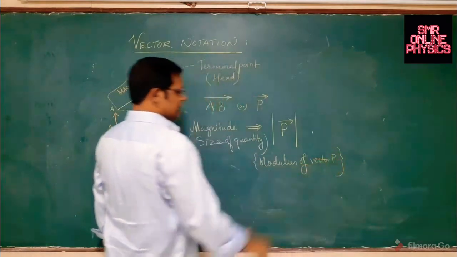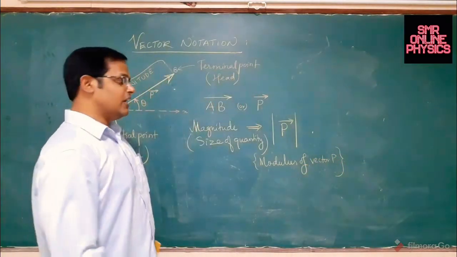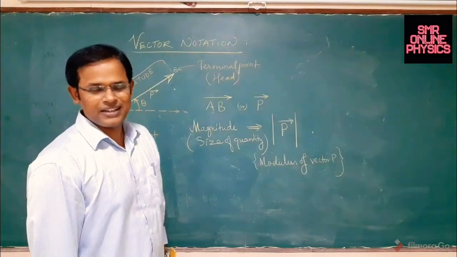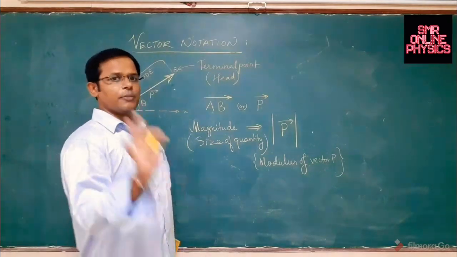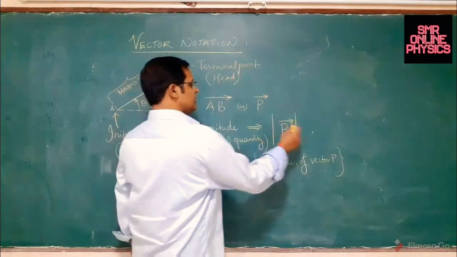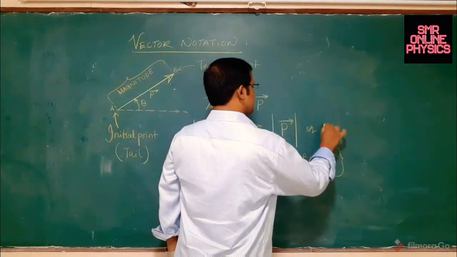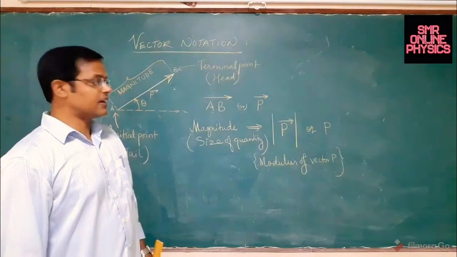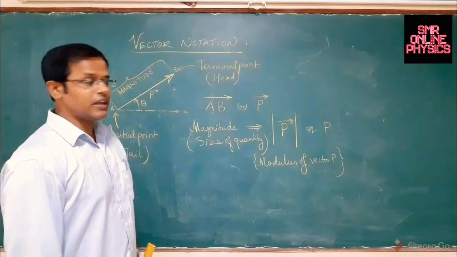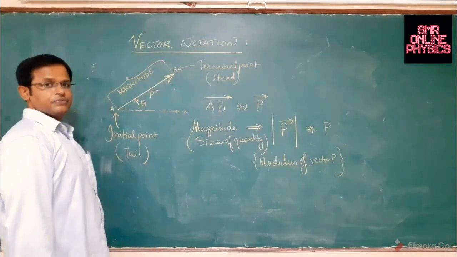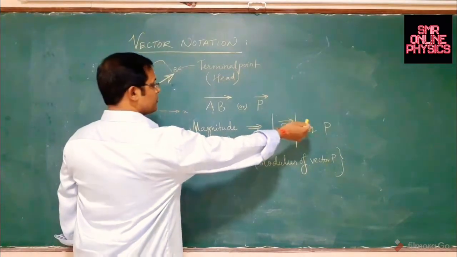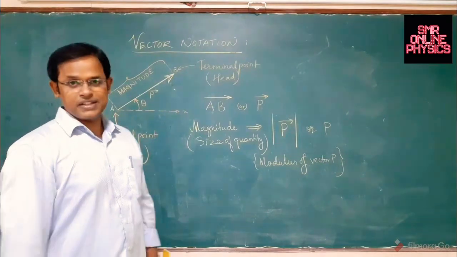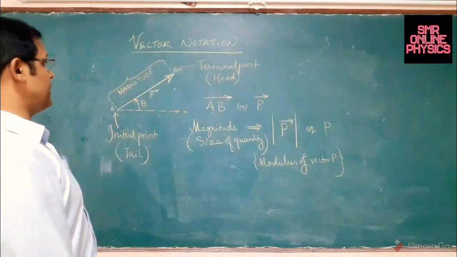So when you read it as modulus of vector P, it indicates that you are only bothering about the number, the magnitude of the quantity, that is the size of the quantity. You are not bothered about the direction. So this can also be replaced by writing this. That's it. It's the modulus of the vector. We are talking about the magnitude, as simple as that. This is how to represent a vector showing the displacement of a quantity.